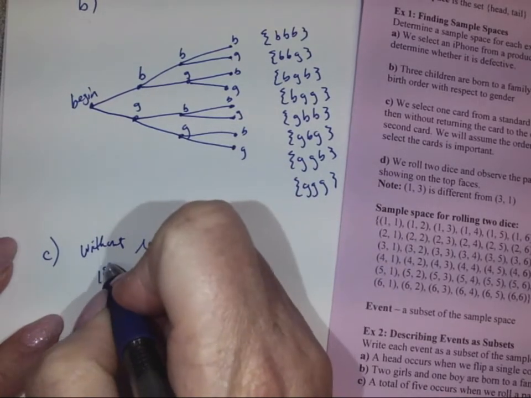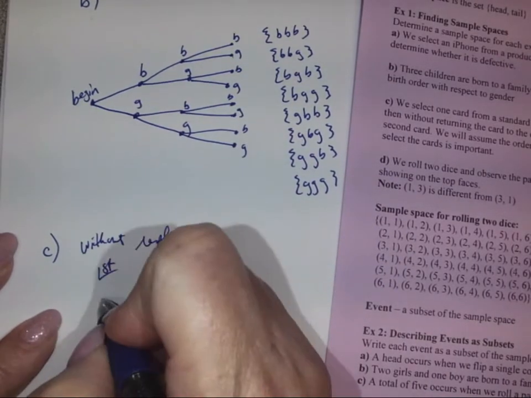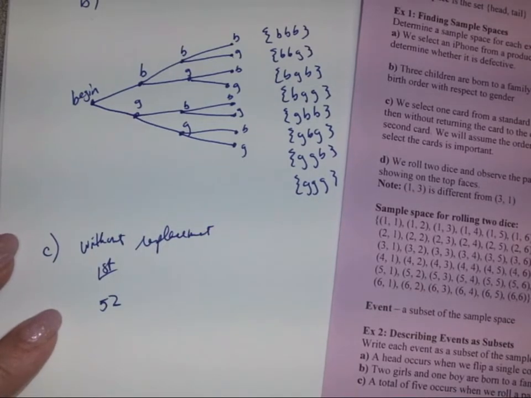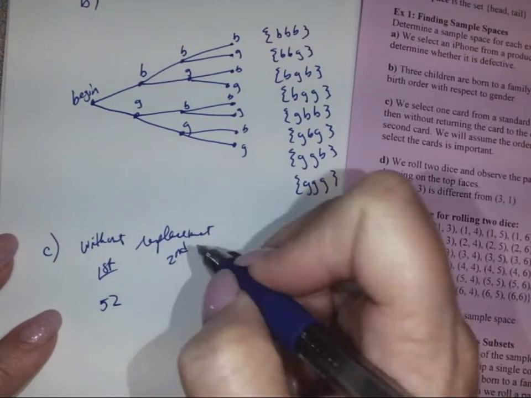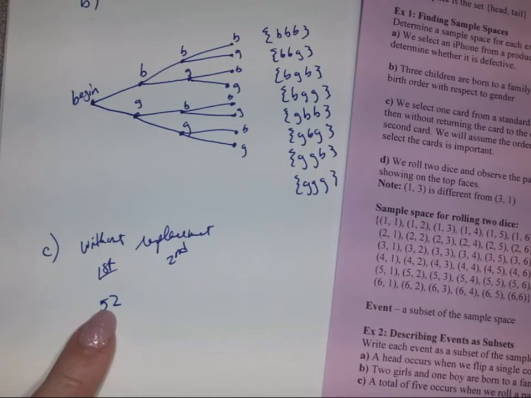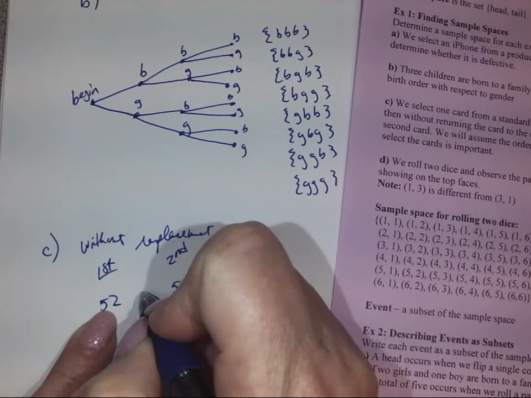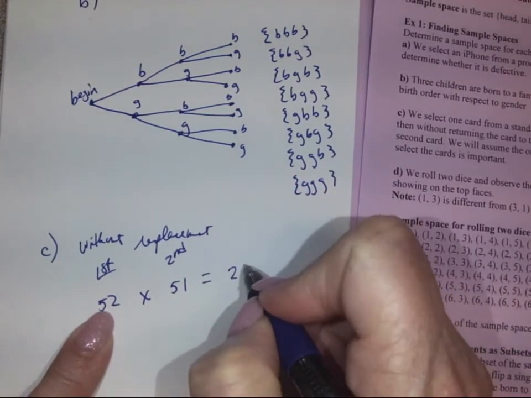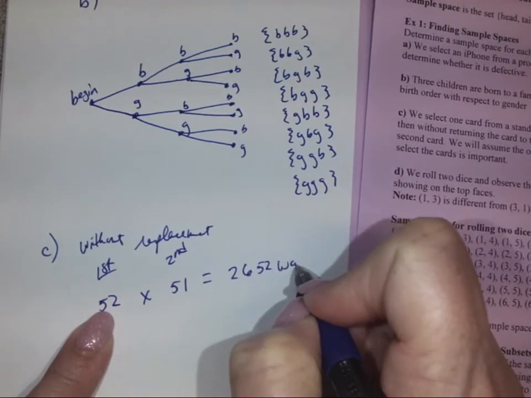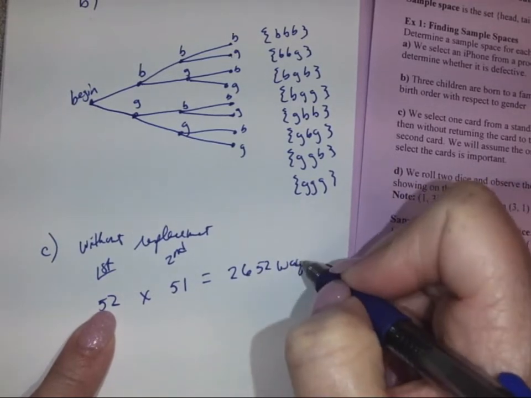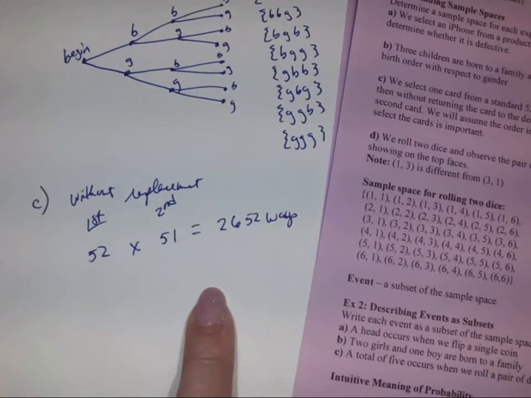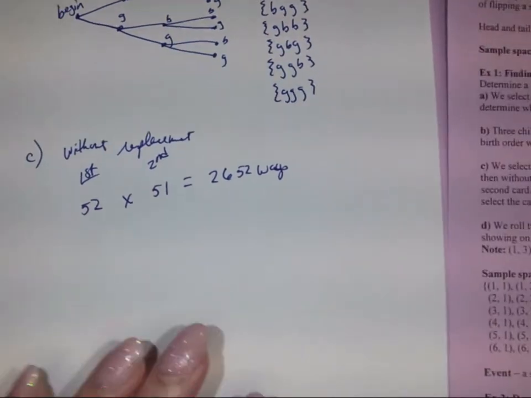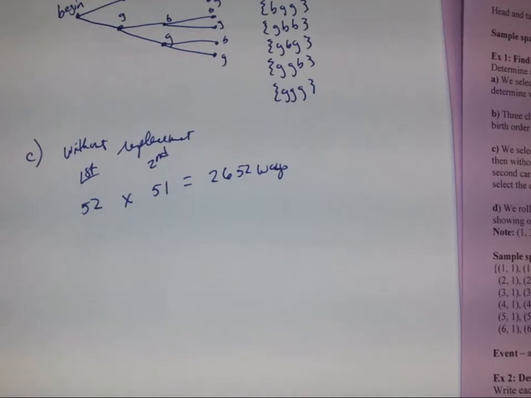So if we pick the first card out of the 52, we know that we have 52 ways we can draw that. For the second card, it's 1 less than the deck because we've already pulled it. So this will have 51 choices left. When we multiply that out, we'll have 2,652 ways for us to draw in our sample space, as far as drawing the card. All right, let's go look at part D.